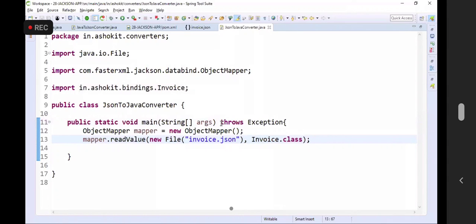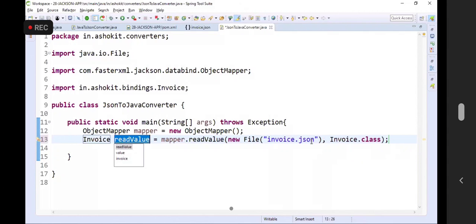What is the return type of the readValue now? Here also people will get a doubt. Sir, how are you getting the return statement automatically for the method? That also I am using a shortcut, to get the return value of the method stored into a variable. Control 1 enter. See here, I'm keeping my cursor at the end of the line. Control 1 enter. I got the invoice object.